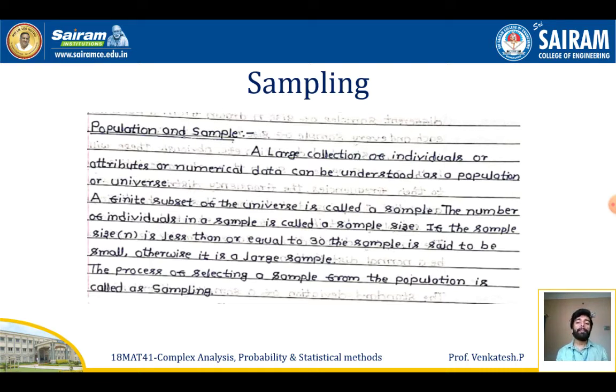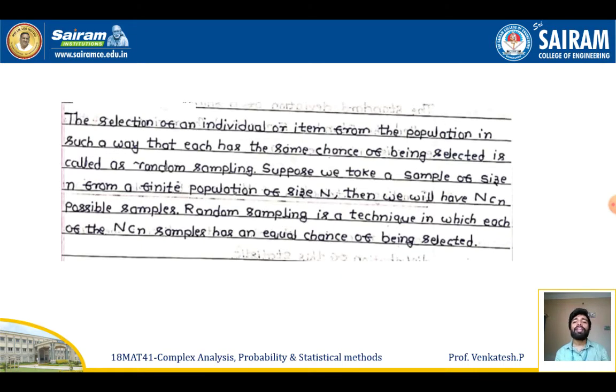Now, the process of selecting a sample from the population is called sampling. Whatever process we use to get a sample from the population will be called a sampling process. Also, the selection of an individual or item from the population in such a way that each has the same chance of being selected is called random sampling.